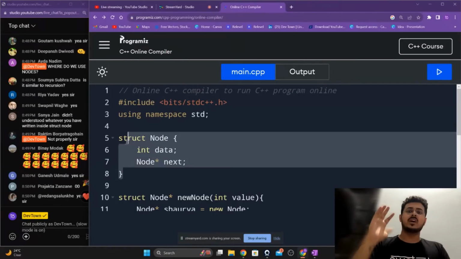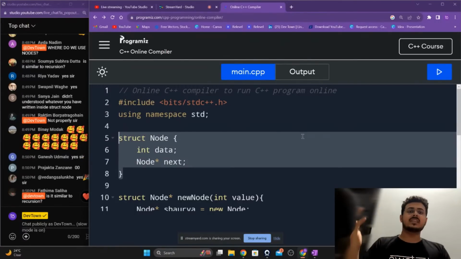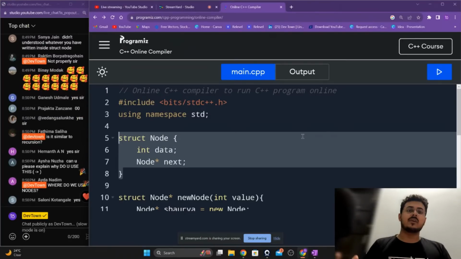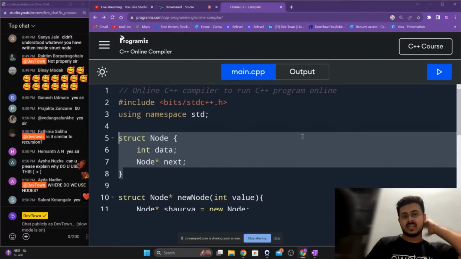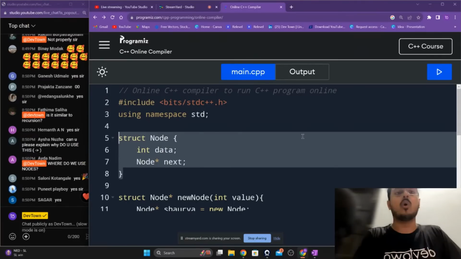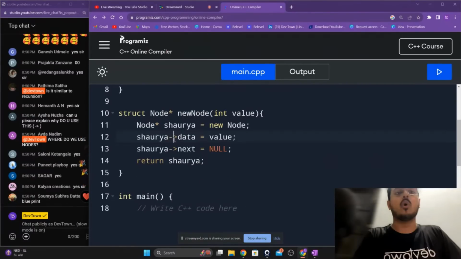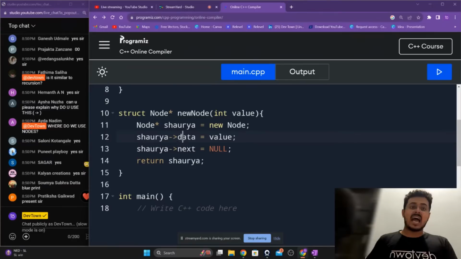In a similar manner, what is a struct? What is this struct Node? What is this new data structure Node? What are the components that it has? It has an int data, that is the data that it contains, and Node* next, a pointer to a next node. Pointer to the data type Node, that is called next. Now these arrows are how you basically access the data and next values from your particular node.